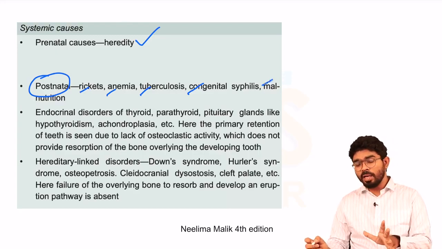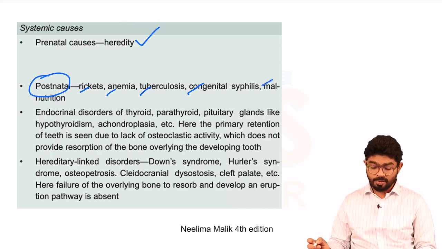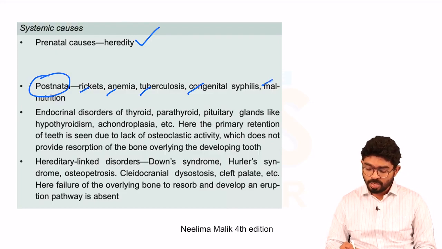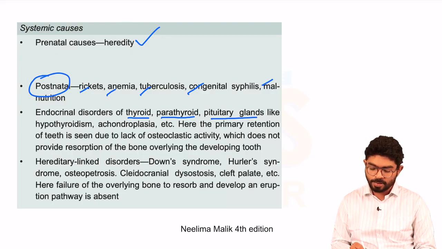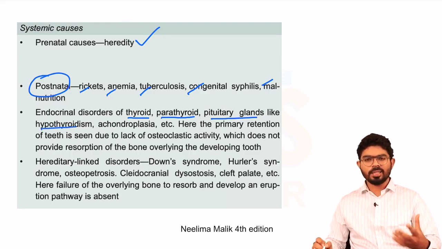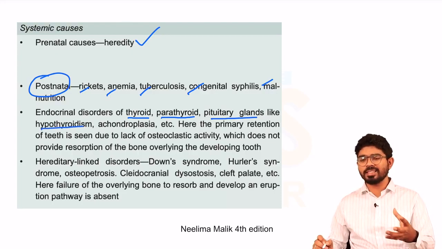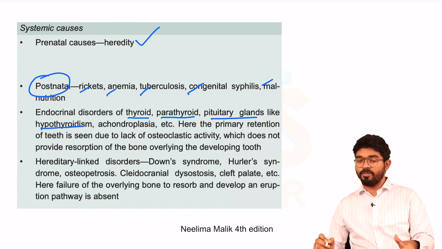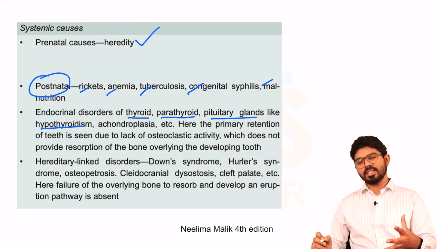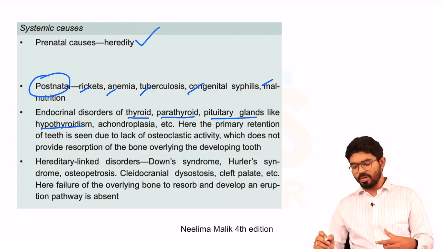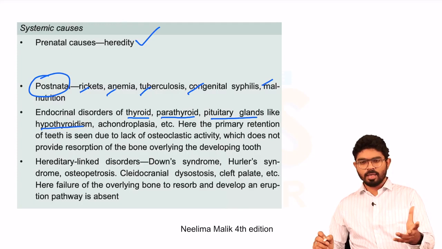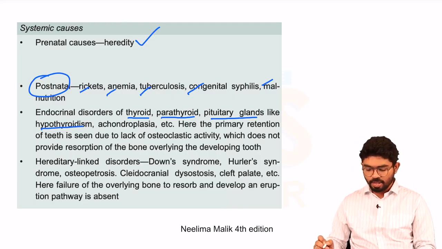And of course, endocrine glands control lots of things in the human body, including the oral cavity. Endocrine disorders of thyroid, parathyroid and pituitary, like hypo-functioning, have some effect on osteoclastic activity, which is the primary culprit. Once resorption occurs, there is a chance for the eruption of the permanent teeth. So these endocrine things may be indirectly related to osteoclastic activity.